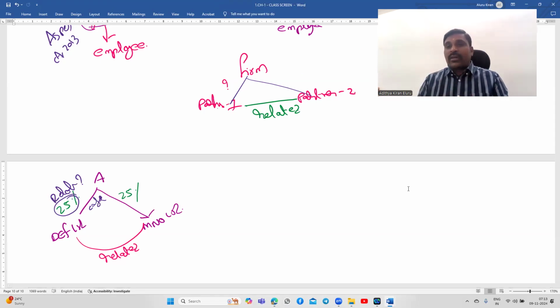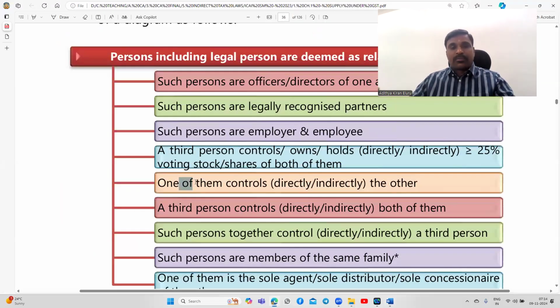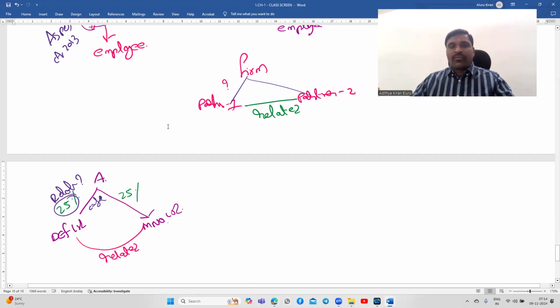With that 25% shares, whether you are getting control or not is irrelevant. If with this 25% shares A is going to control DEF Limited, then they are related. If with that 25% shares A is going to control MNO Limited, then both are related. Therefore, the relationship between A and DEF and also between A and MNO is governed by this point: one of them controls another. The control can be from different ways.